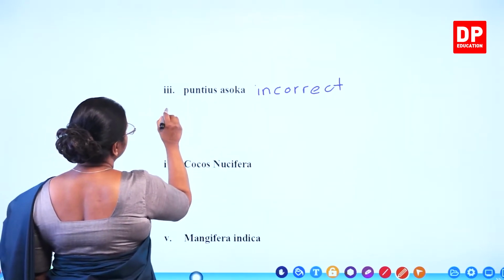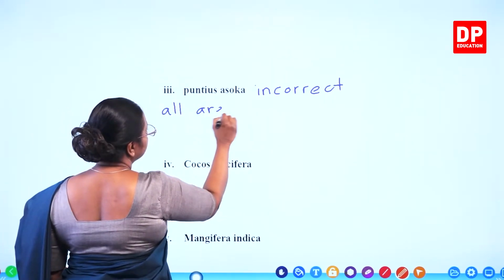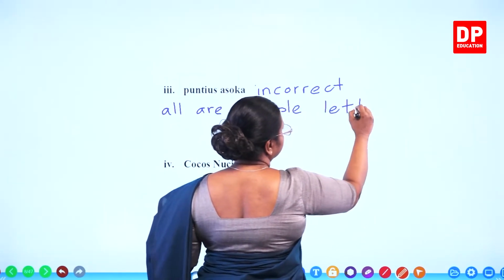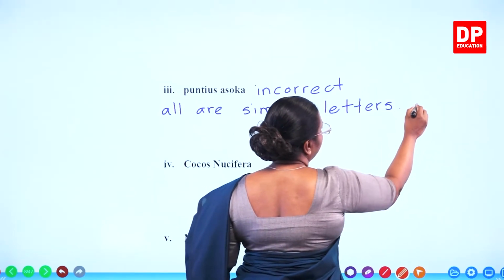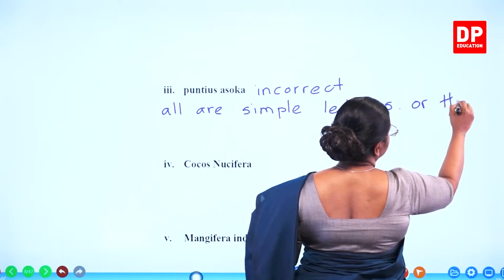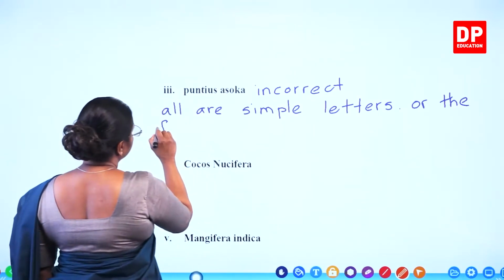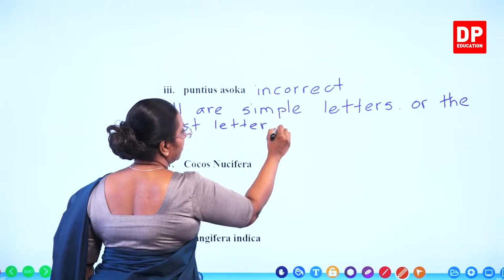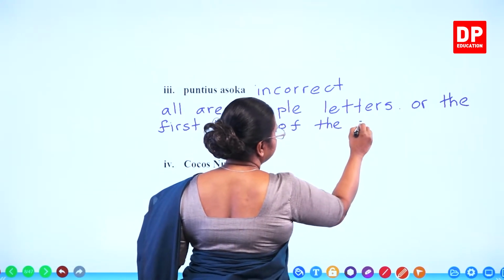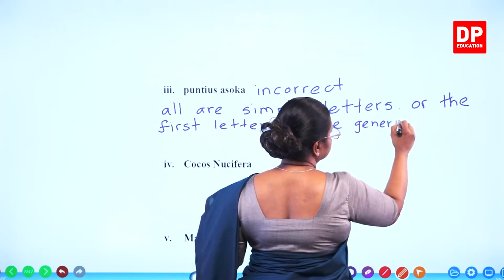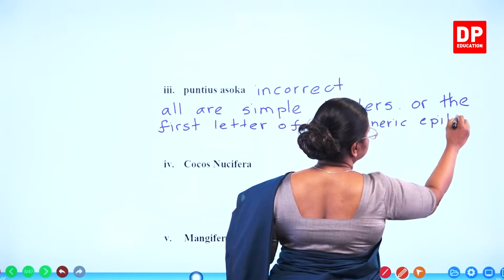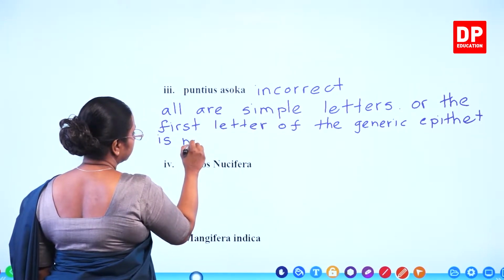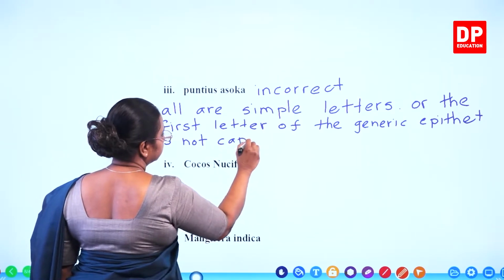So, here we can say all are simple letters. Or you can say the first letter of the generic epithet is not capital.